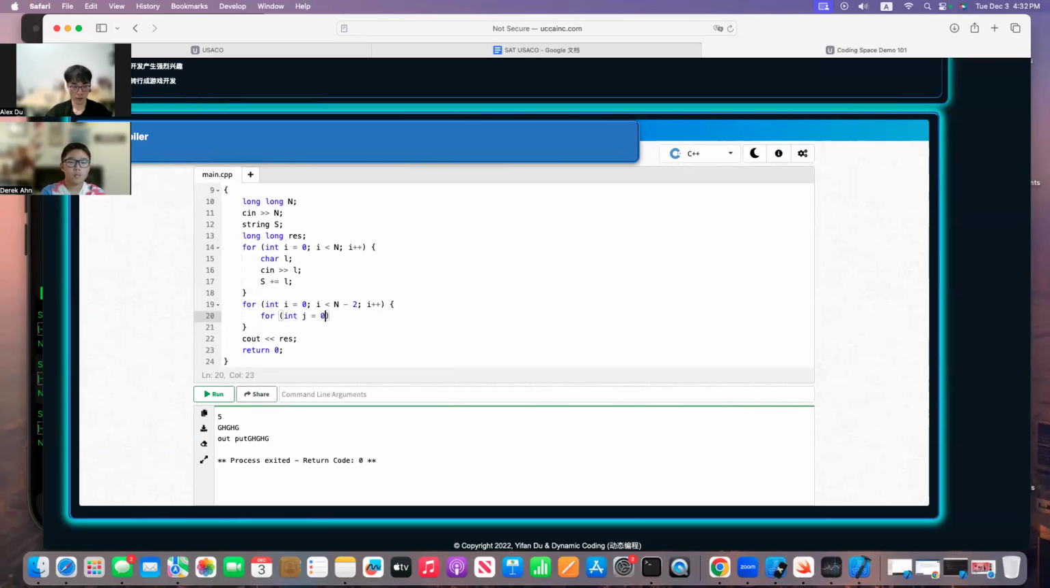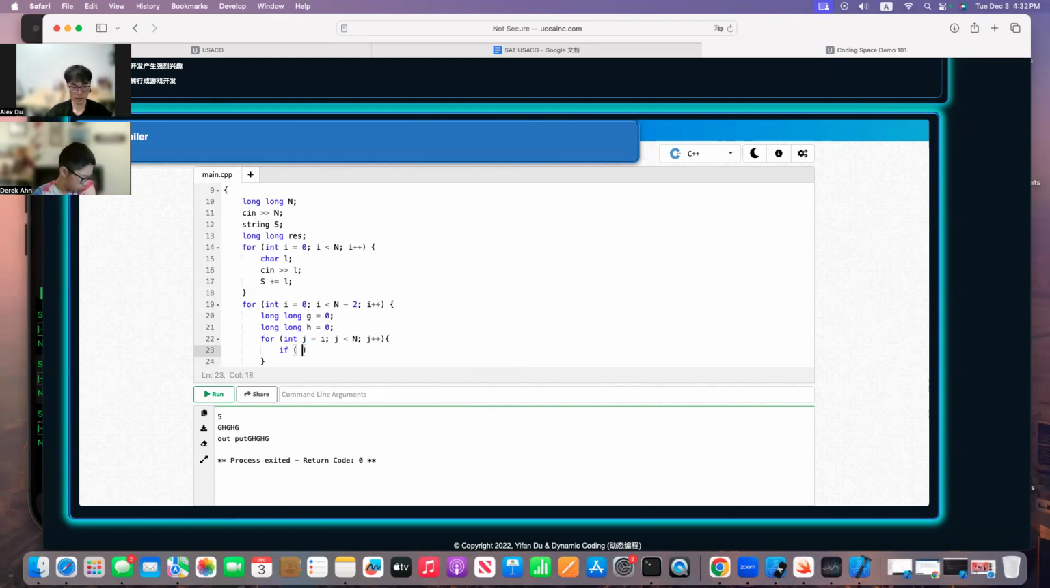So J starts at 0, and J actually starts with I, right? And this one can reach out to the end, and the J increments here. Now, before you do that, because it's a counting problem, you do need to have a long data type. G starts at 0, long, and a long data type H starts at 0, right? Okay. And then what do you need here?